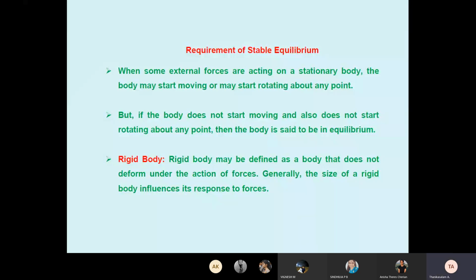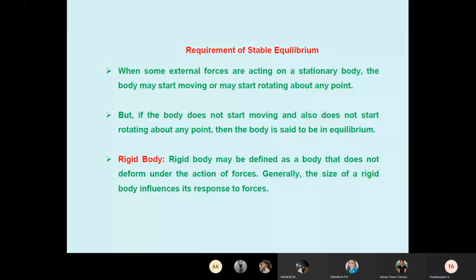Okay. The best example is our chair. The chair is already stationary. Now we are sitting, and our weight, just imagine, is 60 kg, but the chair is not moving. That means equilibrium. Similarly, take the example of a fan. The fan is already hanging, tied to the ceiling, and stationary.